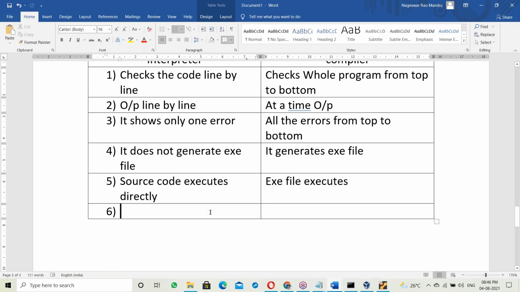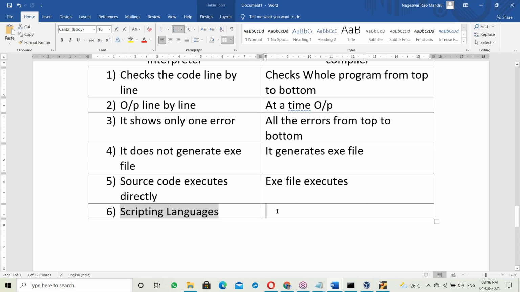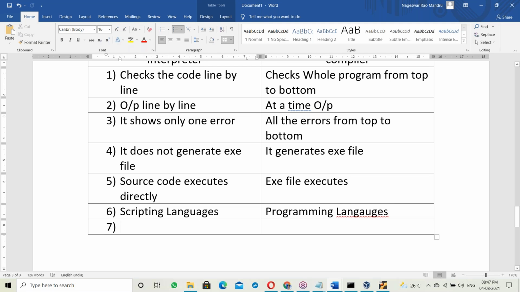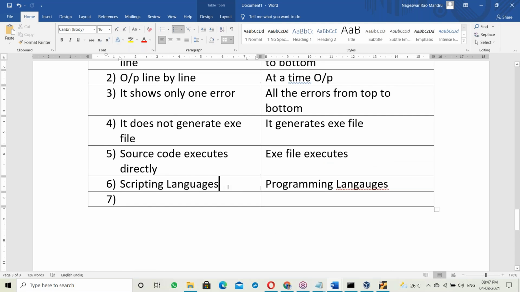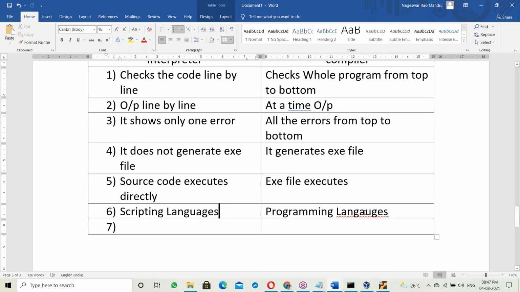These all are scripting languages. Interpreter based languages are called scripting languages. Yes, all interpreter based languages are scripting languages. Compiler based languages are called programming languages. So again, interpreter based is called a scripting language, and compiler based is called a programming language.